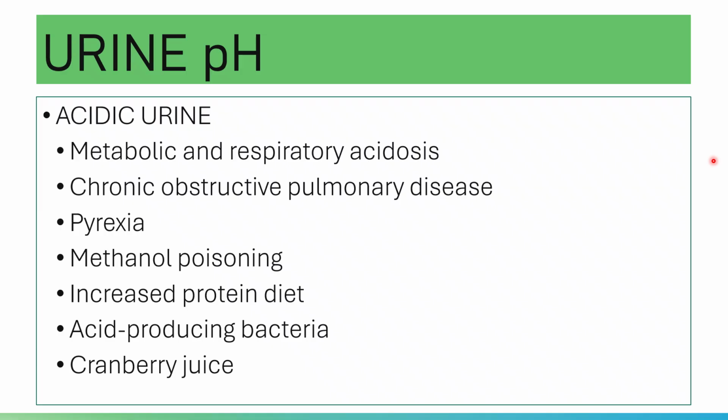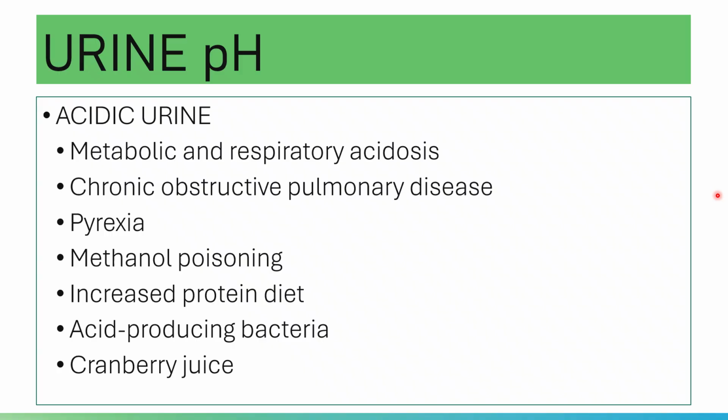And what will your body do to compensate? The kidneys will release excess hydrogen ions, thereby decreasing the pH of the urine.